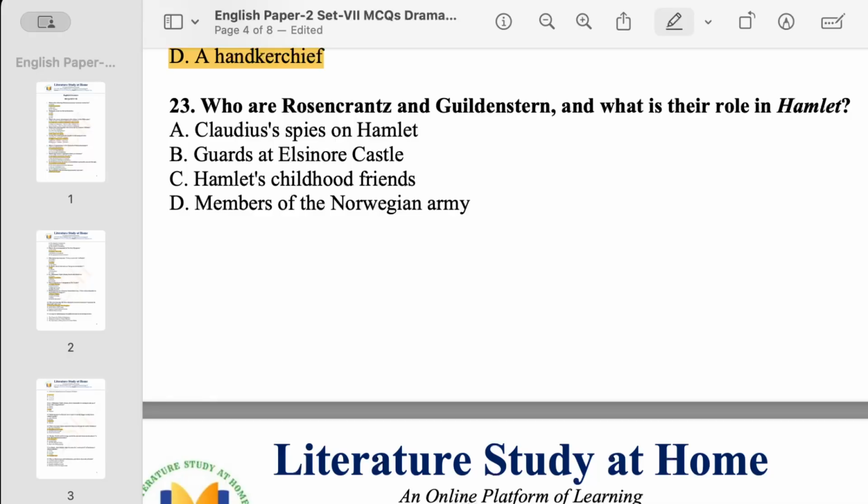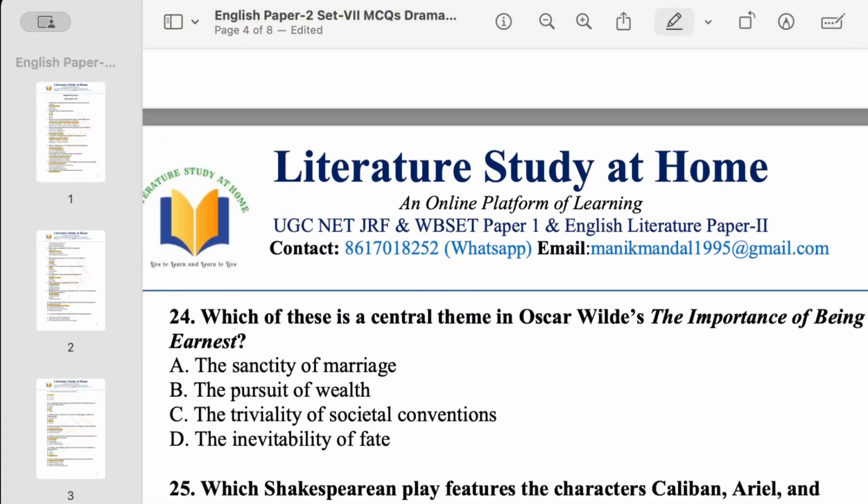So this is your question, and they are the spies. They are sent by Claudius, and Rosencrantz and Guildenstern are spying on Hamlet. Okay, so your option A is the correct answer. Now come to question number 24.